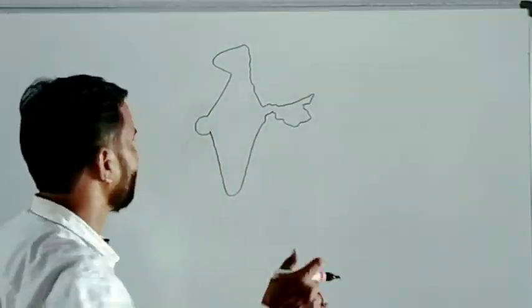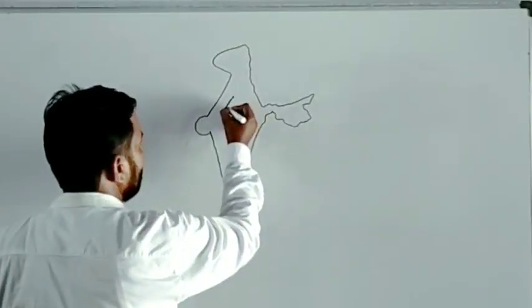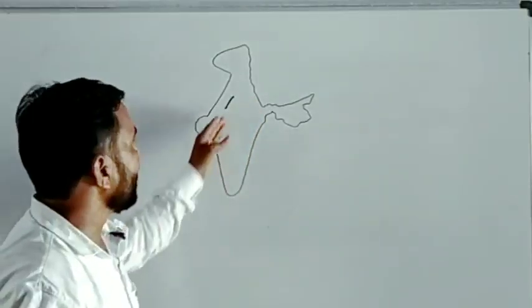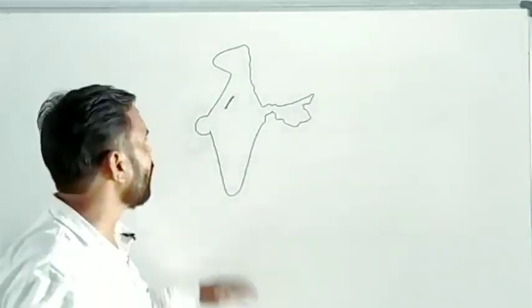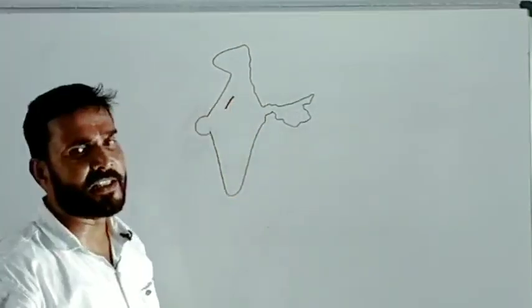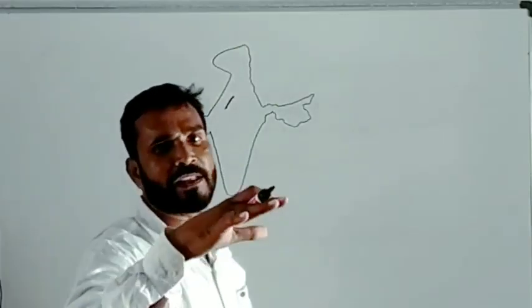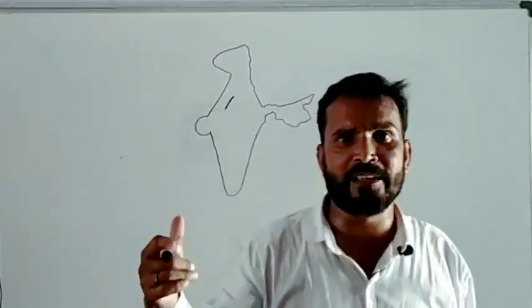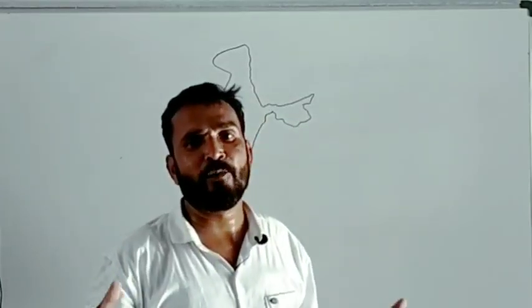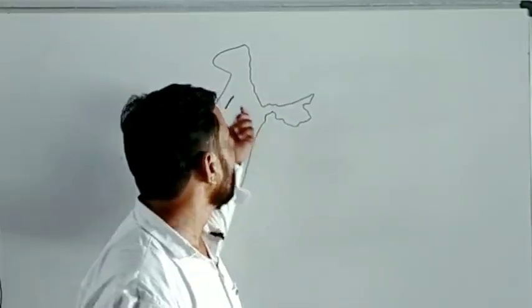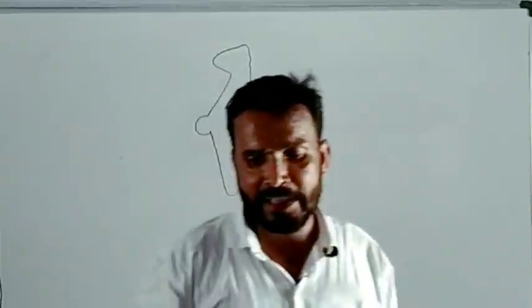One more thing I left out here. There is a mountain range, the Aravalli. Rajasthan is not receiving rainfall. Why? Because the Aravalli range is parallel to the way of the southwestern monsoon winds. That's why there is no obstruction in their way, and throughout the year it doesn't get any kind of rainfall.